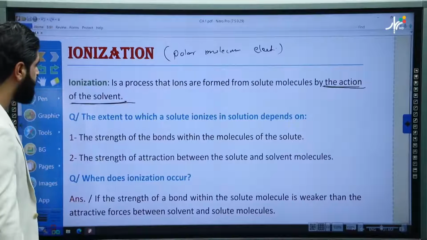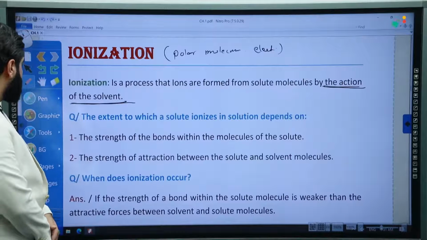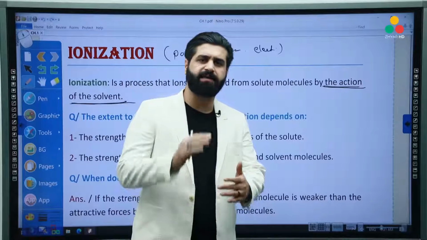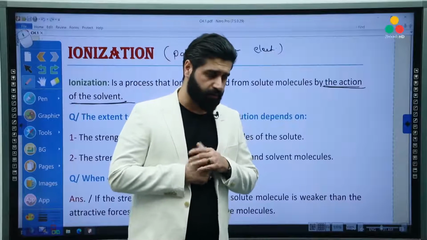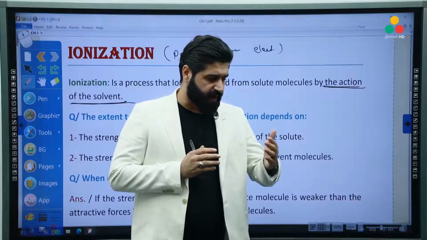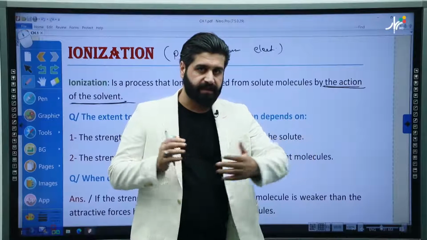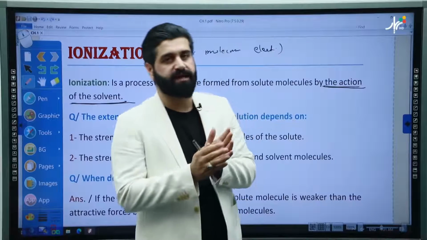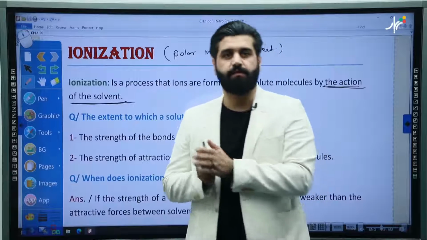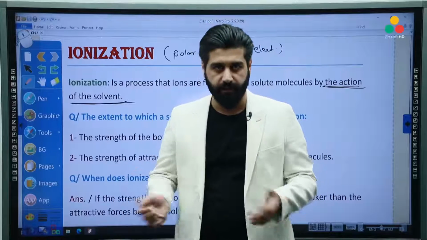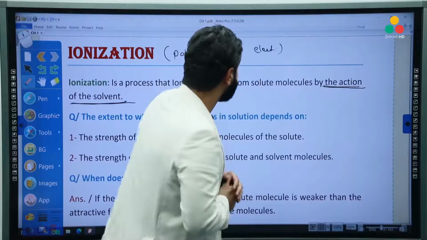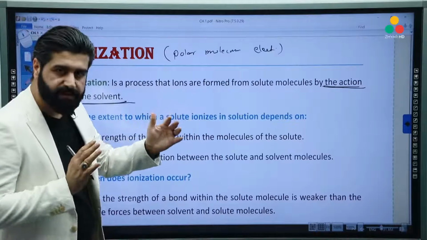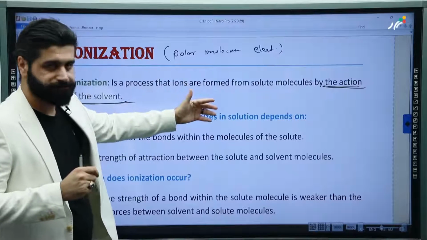Very good. And now, we have a question. What is the responsible factor behind the ionization process? Or what makes something ionize in water and something doesn't? Why can some molecular compounds ionize in water, but some of them cannot? For answering this question, we have to mention the attraction force within a solute molecule.